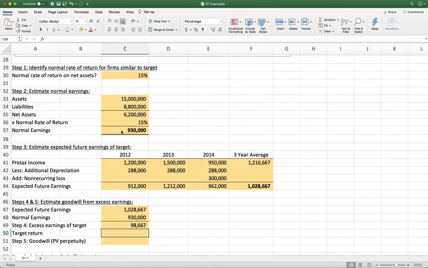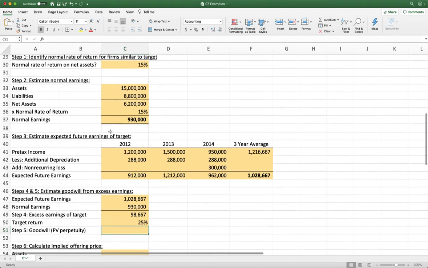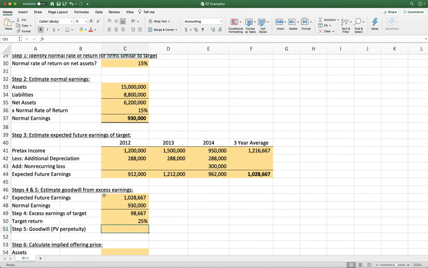And now we have to figure out how to convert that number into an estimate of goodwill. And so they gave us a target return of 25%. We are going to use that as our discount rate. They also told us that they believe that, well, they didn't give us a number of years. So they thought that this would be indicative of their performance indefinitely. And so if we believe that it's indefinitely, then we have a perpetuity.